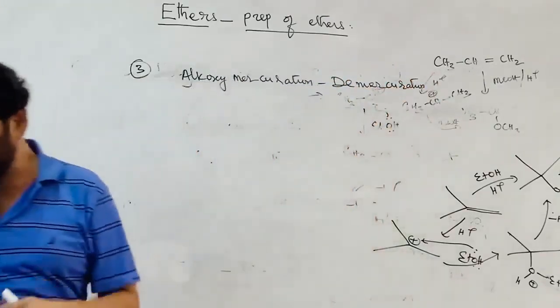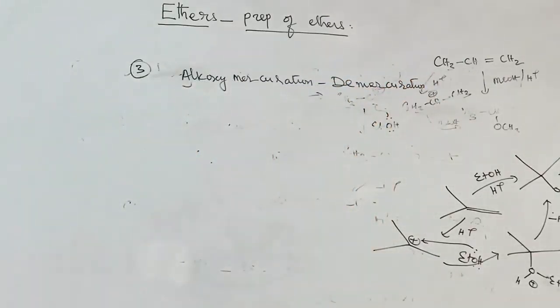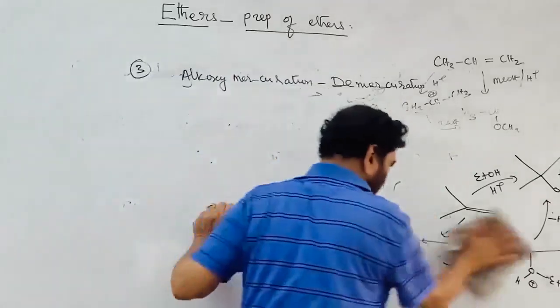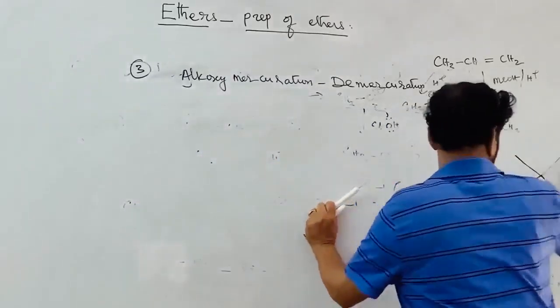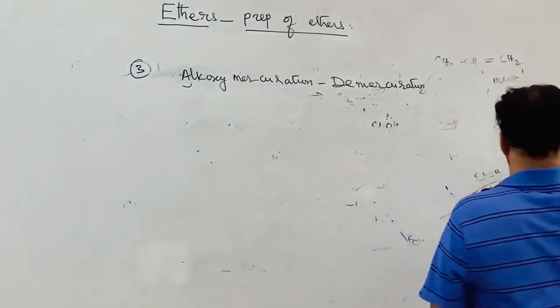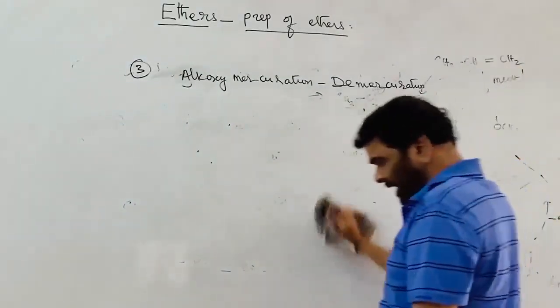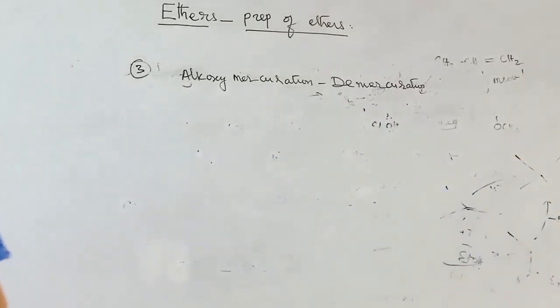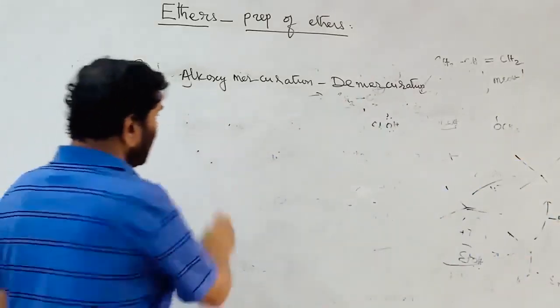In the preparation of alcohols, we have seen oxymercuration demercuration, which prepares alcohols from alkenes without any rearrangement, a simple Markovnikov addition.